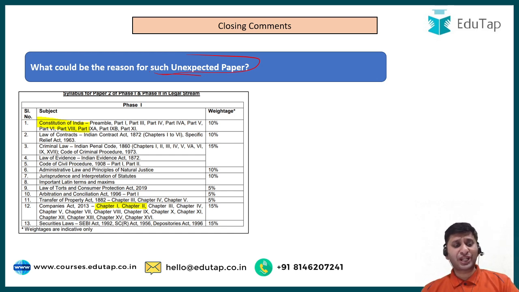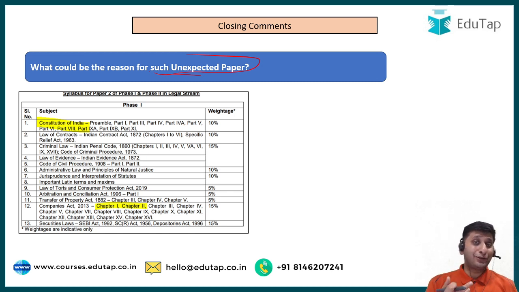So there is a theory which I feel can be called Anchit Sir's theory. Though again, we can't say that it is right. But what I feel is that if you see the notification for SEBI, there are different streams. Legal stream is there, journal stream is there, then information technology stream is there.